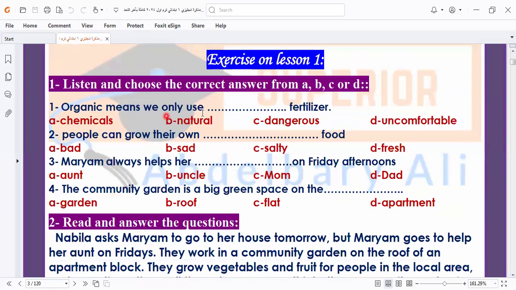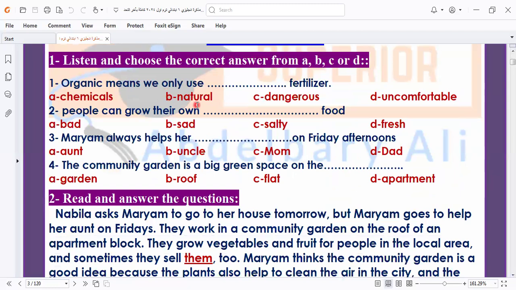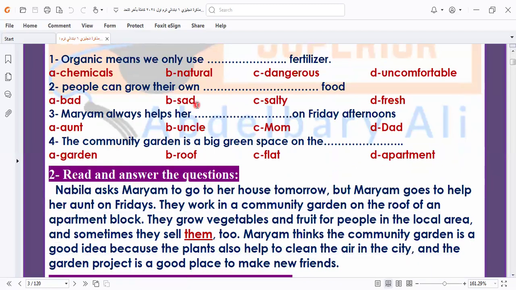Organic means we only use natural fertilizer, as we understand from the text. I would like to say something about grade 6. We grew up in grade 4 and grade 5 depending on keeping. In grade 6, the system of teaching English is different. Why? Because here we use our mind when answering the question.